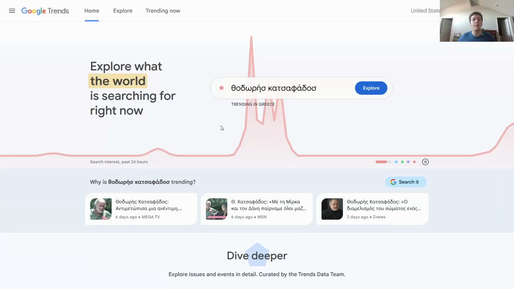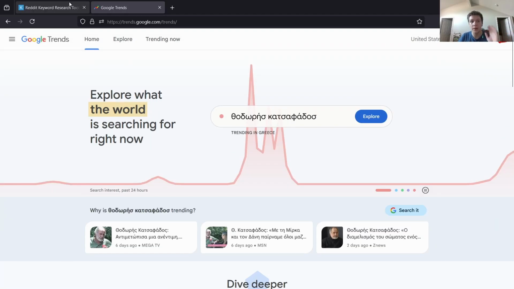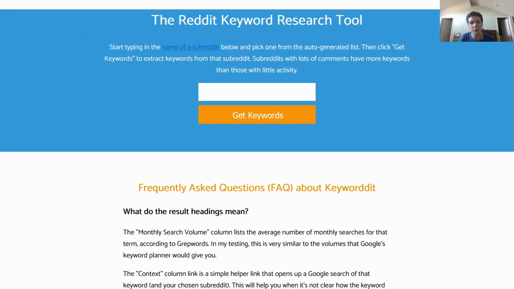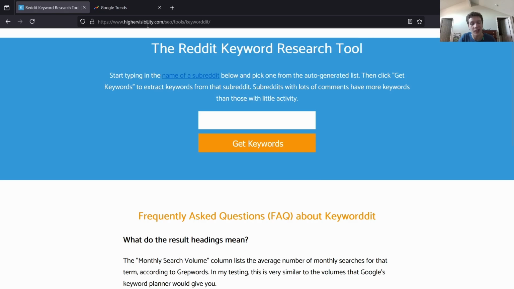Okay, so welcome back. Today, I'm going to talk to you about the two tools that we're using. The names of them are simply Google Trends and then the Reddit keyword research tool by highervisibility.com. That's it. Both of them are free. Both of them are super accessible. So let's actually show you how to use them.